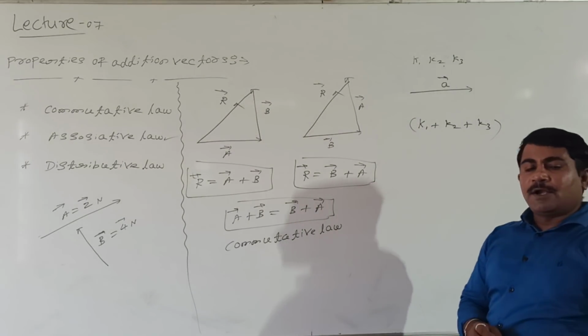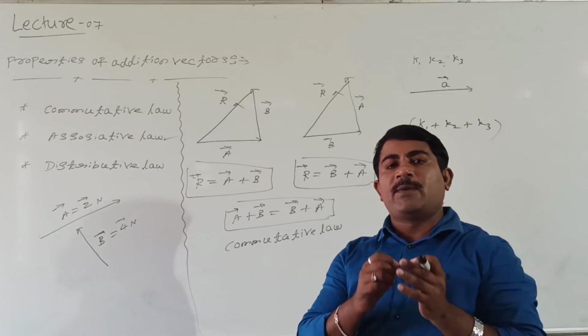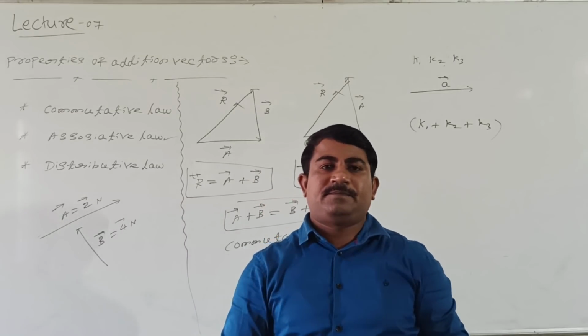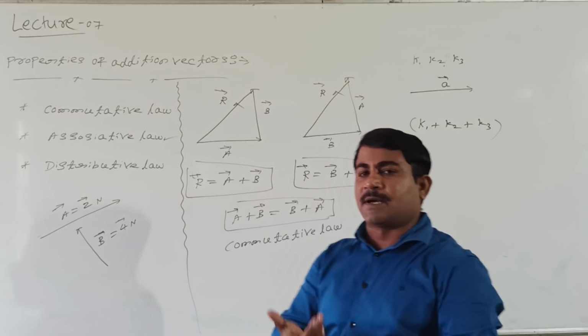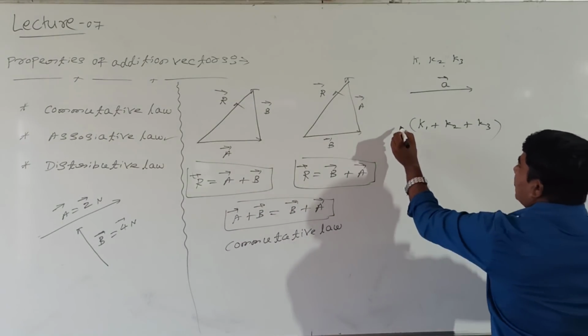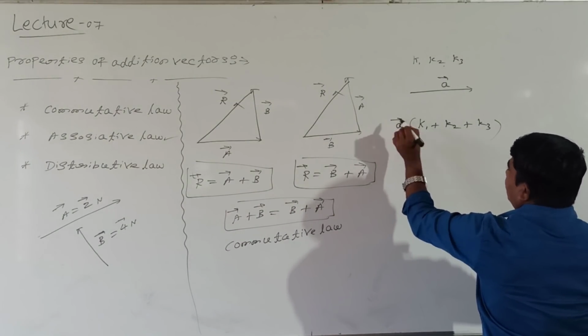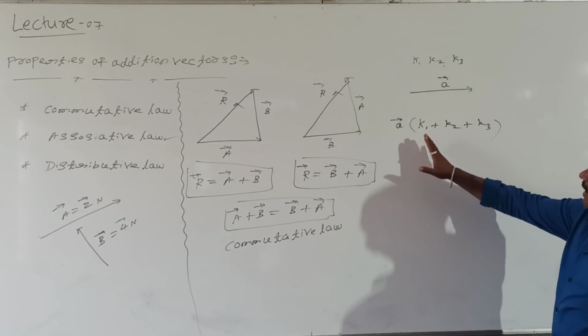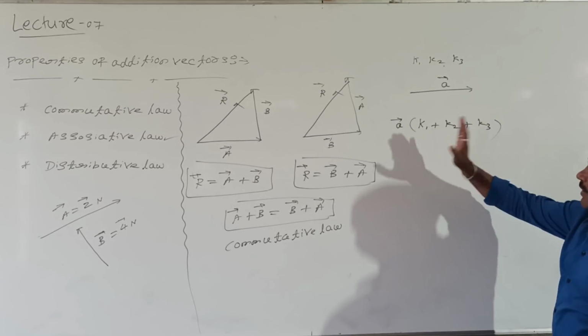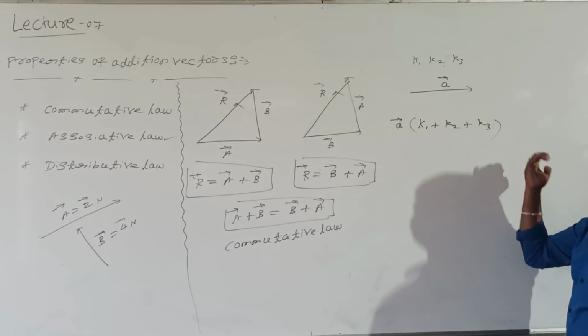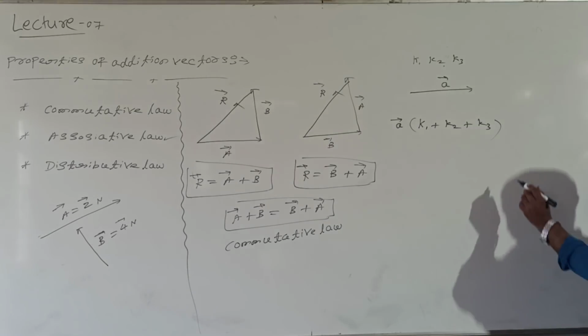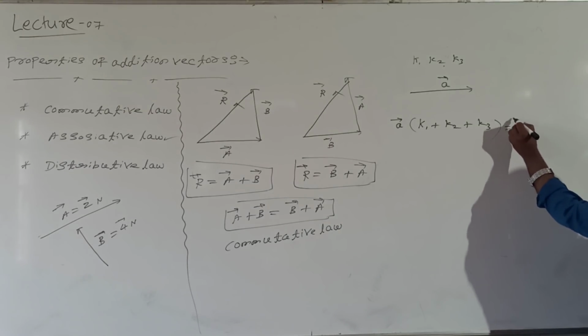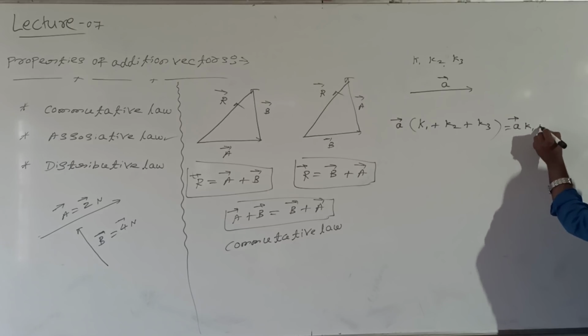Like this. Now to the scalar quantities, I will multiply the vector A. This is the vector A. If vector A is multiplied with scalar quantity, this vector can be multiplied with every scalar quantity. How much is this? Vector A into K1.